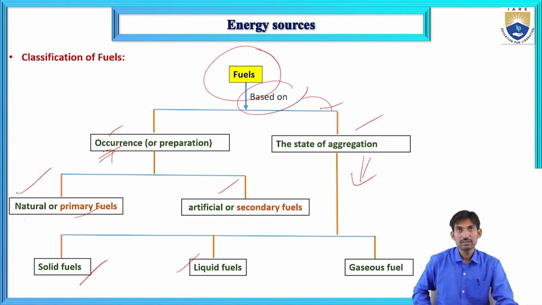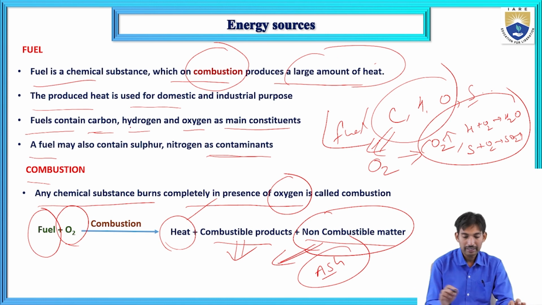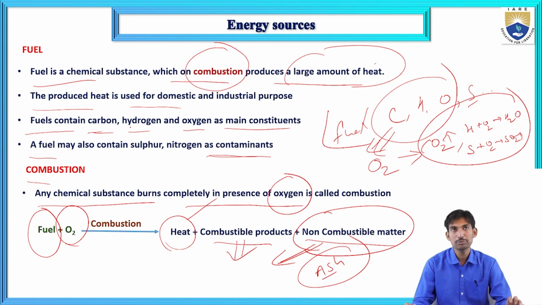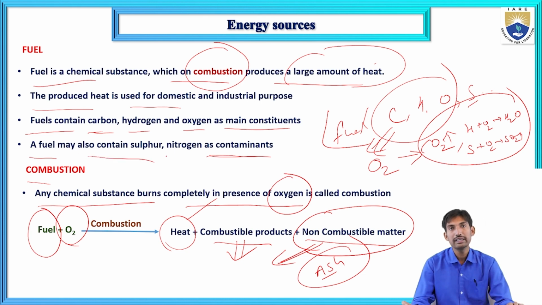In this class, I have discussed fuel definition. What is fuel? Fuel is a chemical substance which on combustion produces a large amount of heat. The main elements present in fuels are carbon, hydrogen, oxygen. These are the main constituents present in the fuel. Fuel may also contain sulfur, nitrogen, water. These are the contaminants present in the fuel.